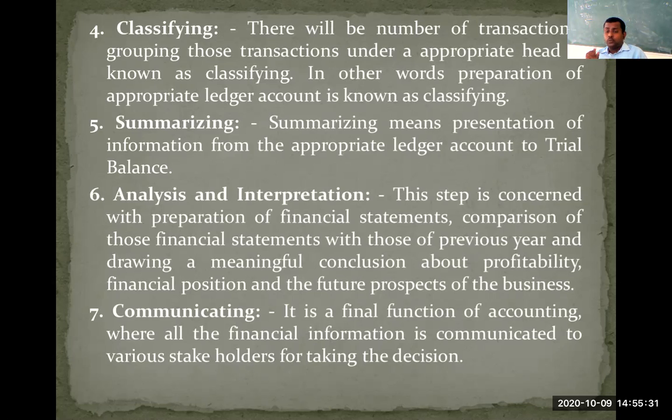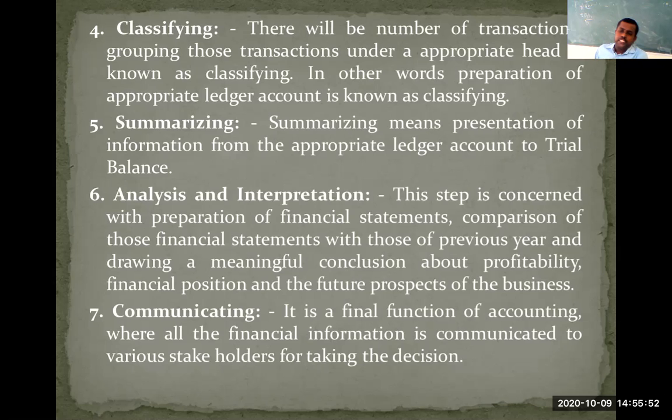So we need to determine the debit and credit balances of each and every ledger account, and with the help of those balances, we need to prepare a trial balance. That particular function is called summarizing. Understood? Yes. We'll proceed further with the next function, that is analyzing and interpreting.